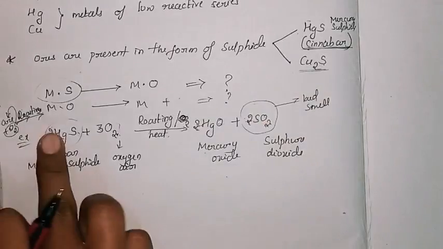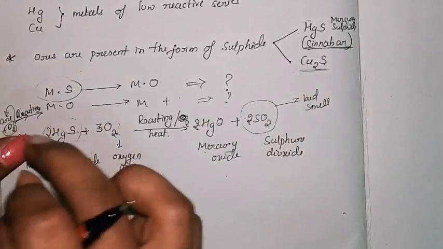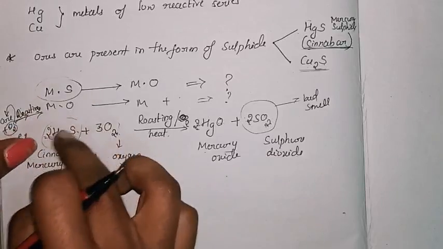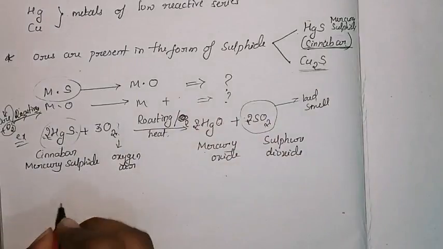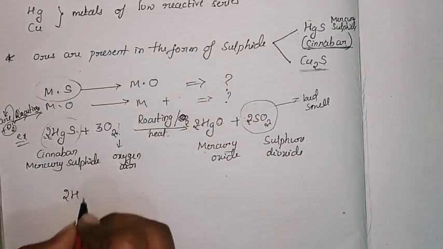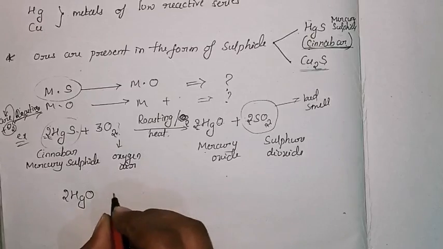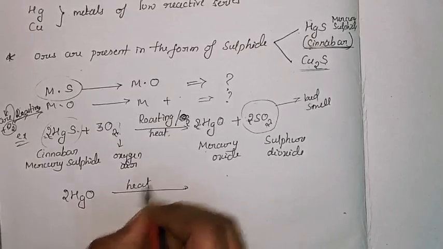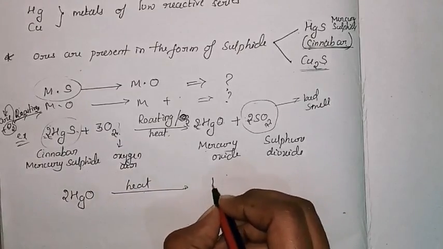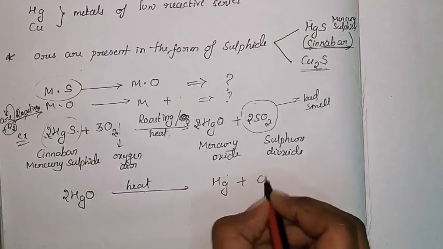Now we got the metal sulfide, that is our ore of the metal, a low reactivity metal, that we have converted to the metal oxide. From the metal oxide, that is 2HgO, we want the metal. For that no need for any other thing, just heat it, and this metal oxide will get converted to 2Hg plus O2.